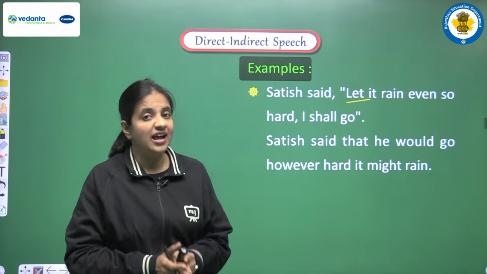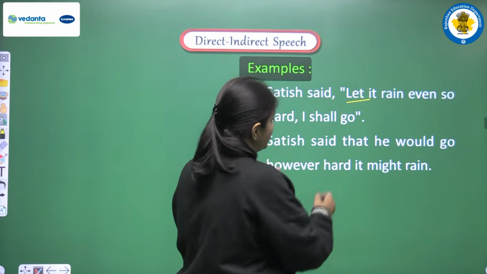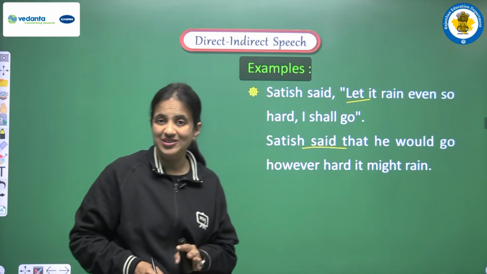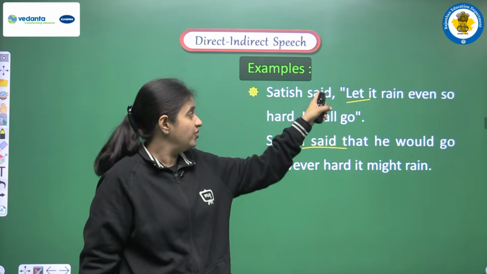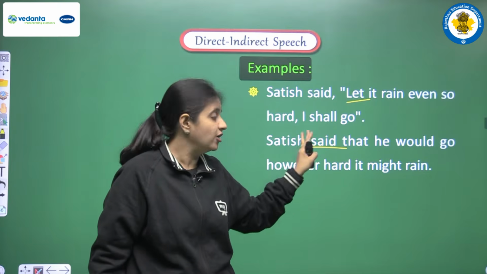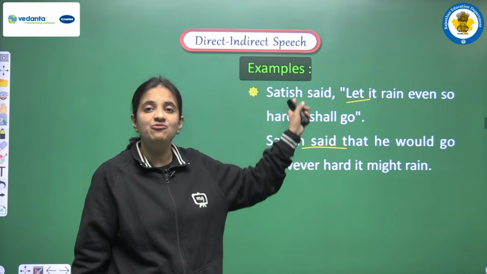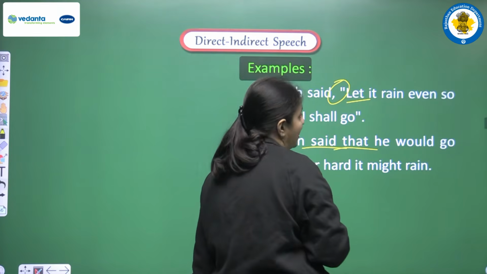So at that time, according to the rules, we make the changes. We write Satish said, because in the rules we have discussed that the reporting verb will be unchanged. So we use the same verb that we have here, said. We are not converting said. Second, as a conjunction we use that here.